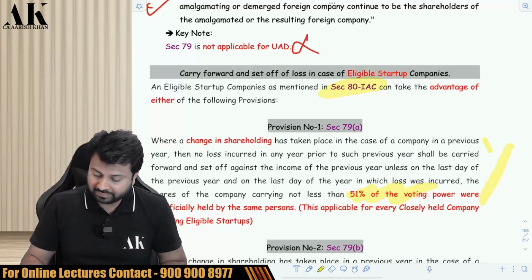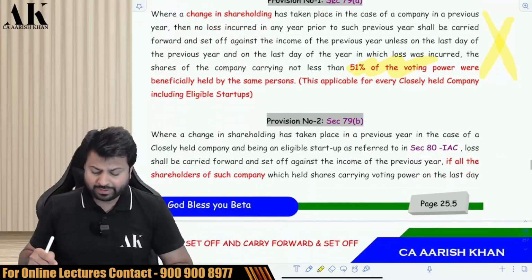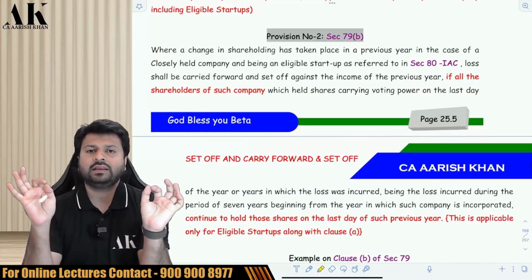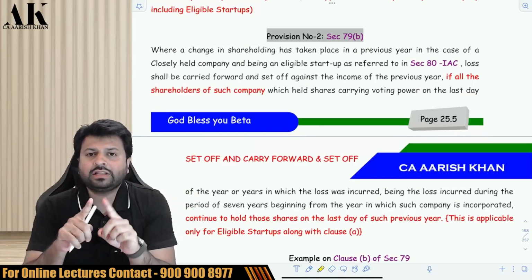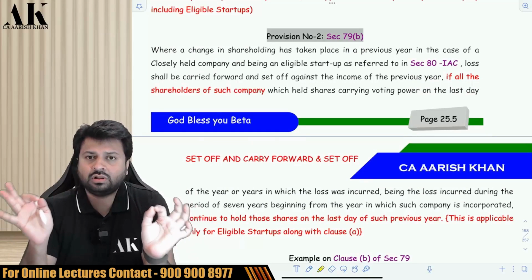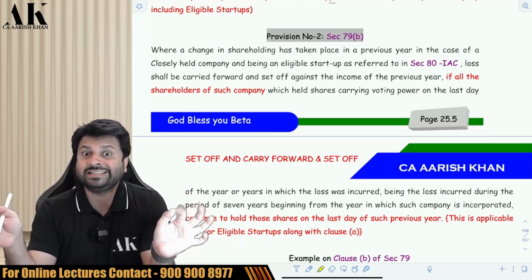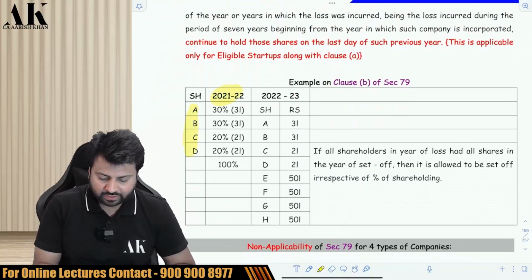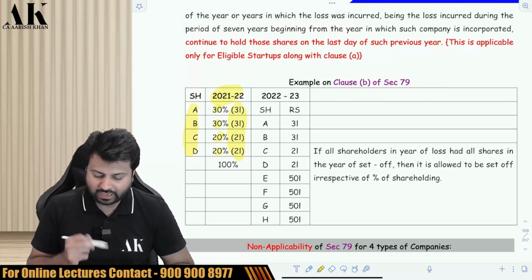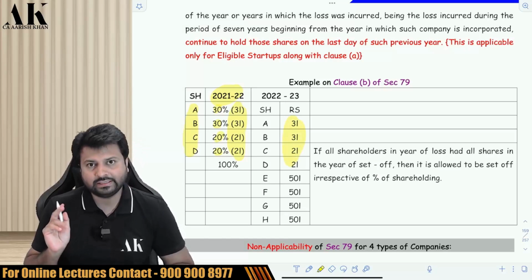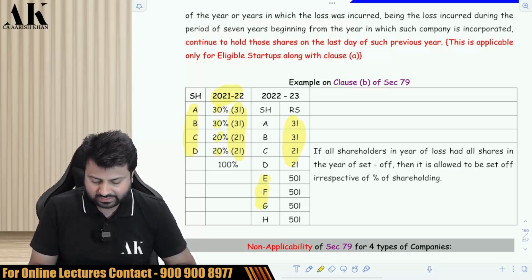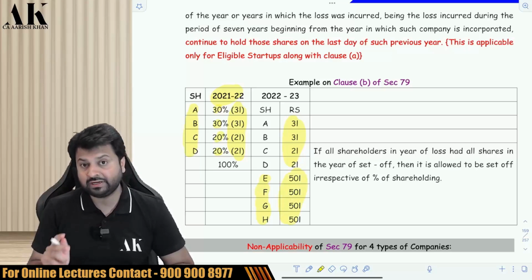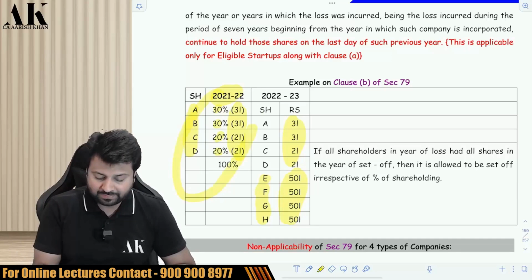In case their 51% shareholders are not the same, the government has given them one more benefit, that at least all the shareholders should remain the same. If they cannot keep their percentage at 51%, at least all the shareholders should stick to their seat. Let me give you an example. Like in this example, there are 4 shareholders in 21-22, with 30%, 20%, 20%, 20%. This is your capital, 3 lakh, 3 lakh, 2 lakh, 2 lakh. Now, all the shareholders are sticking to their seat. They are not leaving the seat, and they are introducing new investors, E, F, G, H, all of them investing 50 lakhs, much higher than what these people are investing.